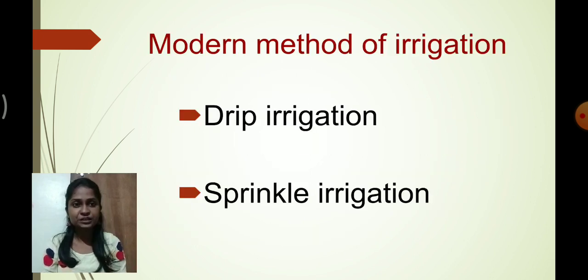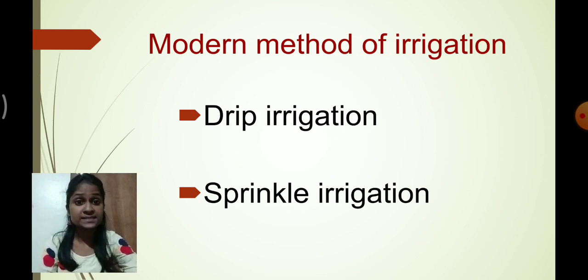These are the 2 modern methods of irrigation which are right now used by farmers in India. So what are the 2 irrigation methods? Drip irrigation and sprinkler irrigation. These are the 2 techniques used by farmers in India.